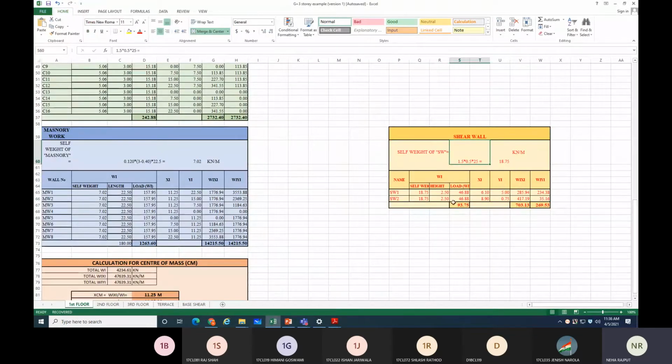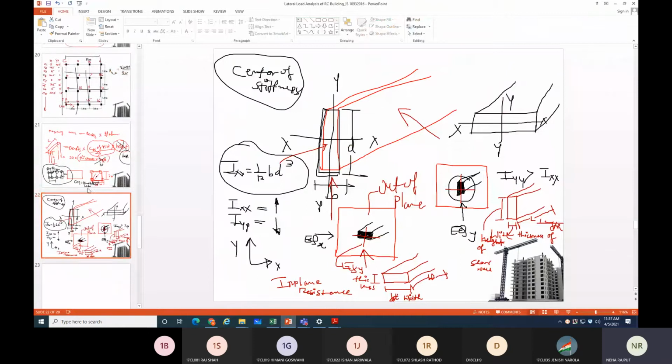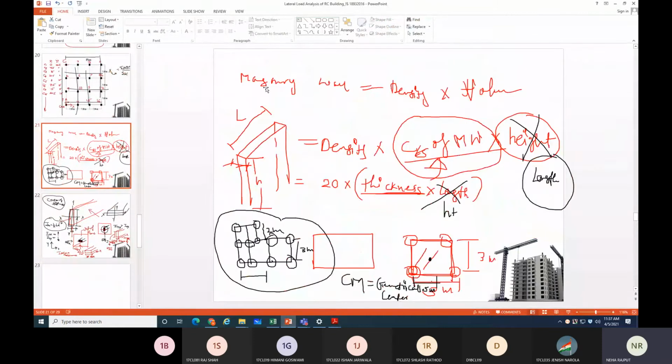Now coming to this sheet, why I have shown this shear wall: because if shear wall is available in your building, then how to calculate the load for shear wall. Again, shear wall is like masonry wall, density into volume. So density into cross section of shear wall into one of the parameters, right?